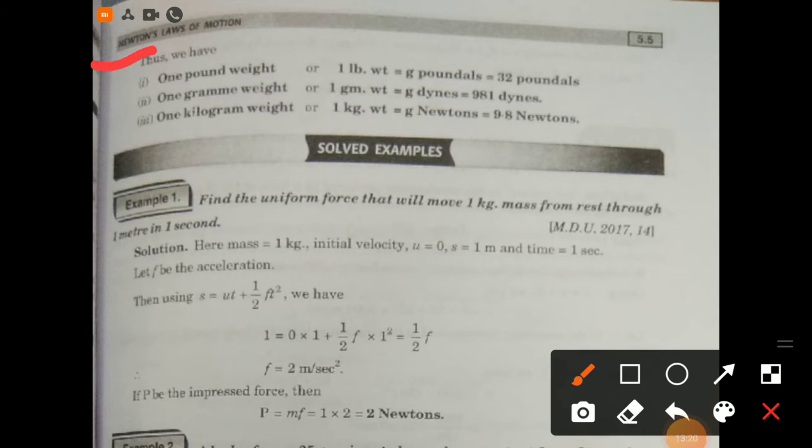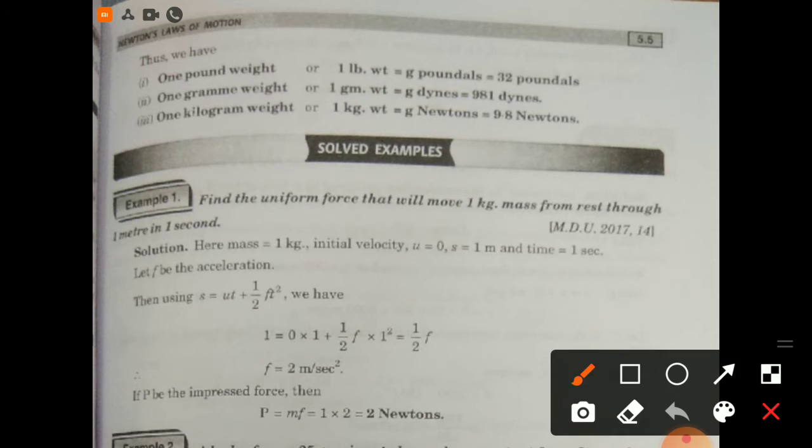Thus we have, number one, 1 pound weight or 1 lb wt is equal to g poundals, which is equal to 32 poundals. Number two, 1 gram weight is equal to g dynes, which is equal to 981 dynes. Number three, 1 kilogram weight or 1 kg wt is equal to g newtons, which is equal to 9.8 newtons.